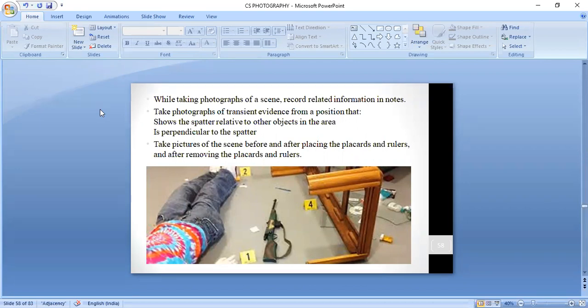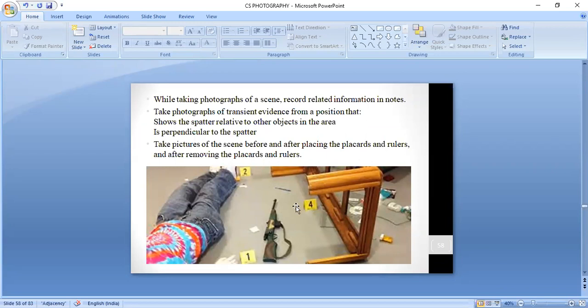And if there are more than 3-4 kinds of evidences, how they are placed is one topic, and how far they are from each other and in which direction. So those things are important. That should be noted into your personal diary. So suppose this is your evidence number 4. Evidence number 4, how far it is from evidence number 2 or evidence number 1, and in which direction.